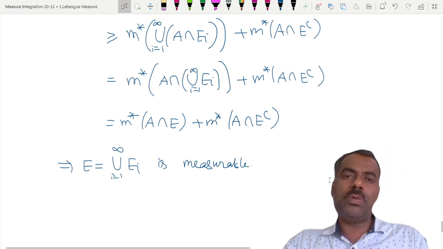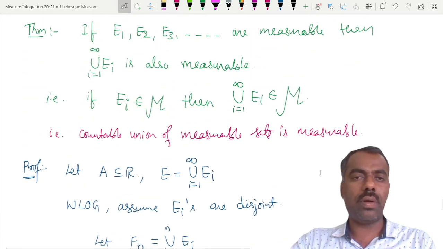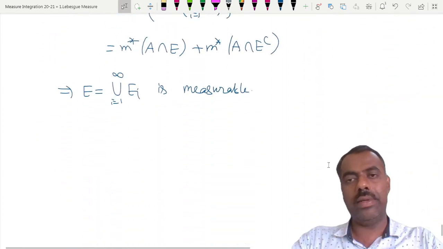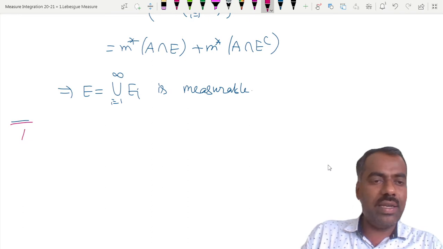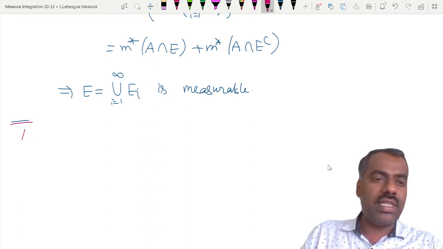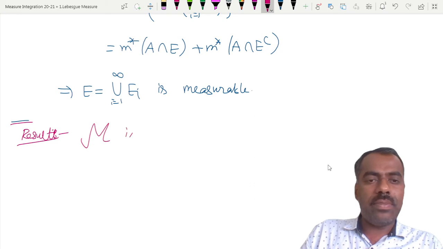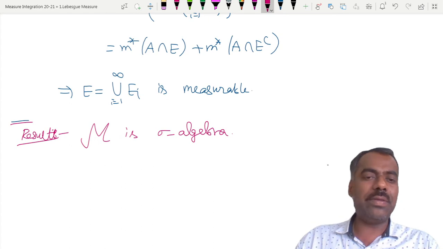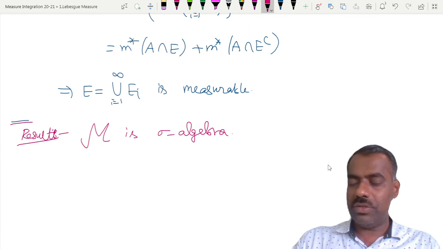Is the proof clear or not? Yes, sir. Okay. So that shows that a countable union of measurable sets is measurable. So if you combine all the results, what we have shown here, you can call it a remark or the result which we have proved. Based on that, this M is a sigma algebra, right? M is a sigma algebra or not? M is the collection of measurable sets. We have shown that it is a sigma algebra.